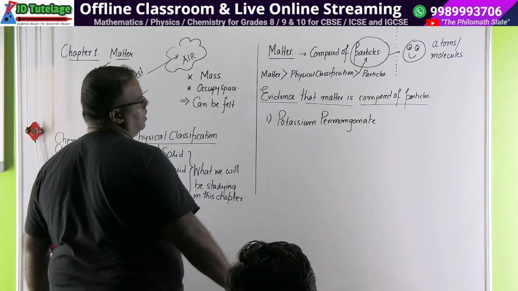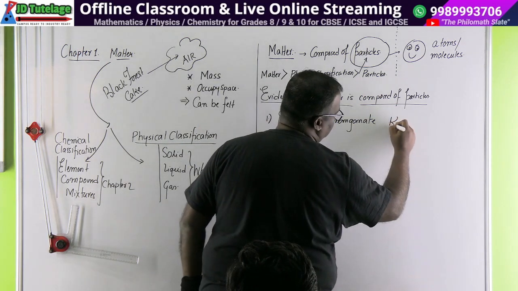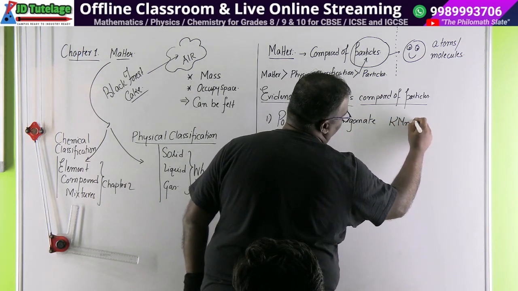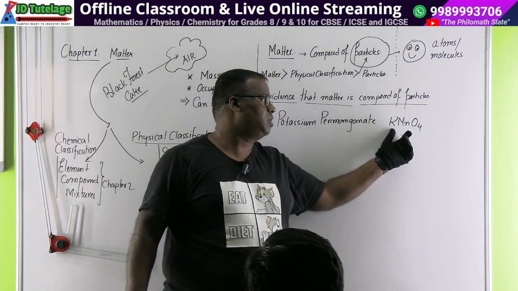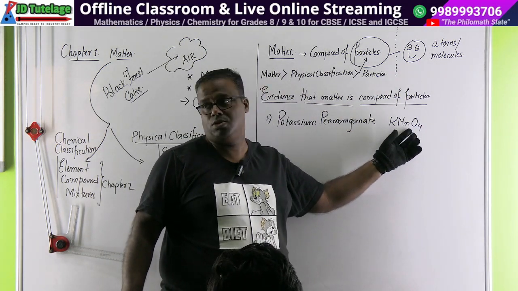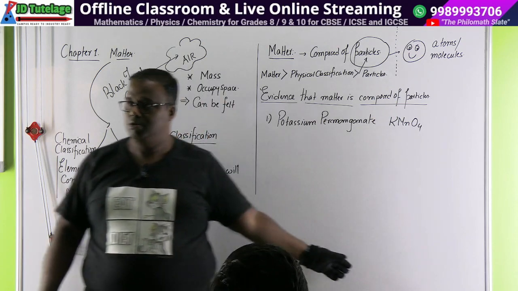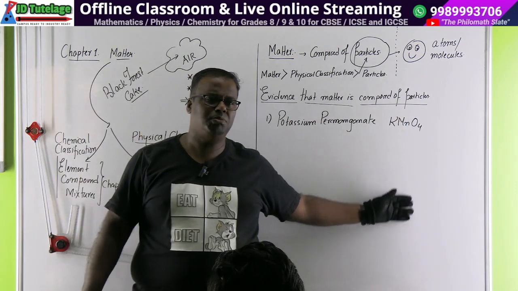The chemical formula of potassium permanganate is KMnO4. Write it the way I have written: K means potassium, Mn means manganese, O means oxygen. And write potassium permanganate like this. Potassium permanganate is very common.